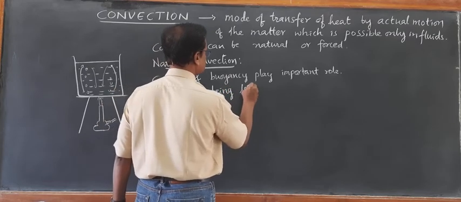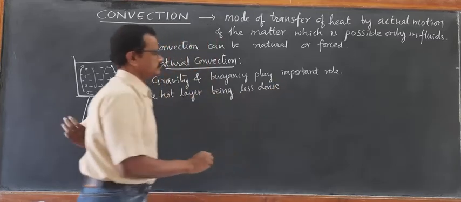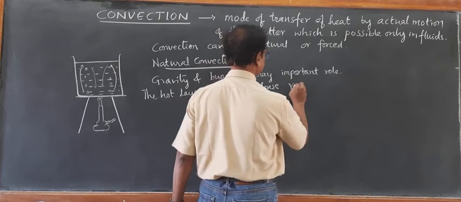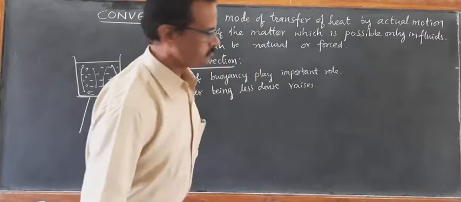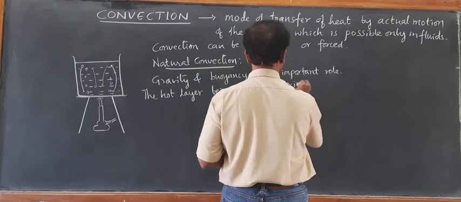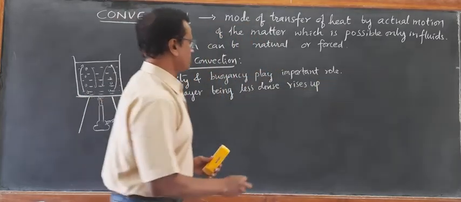being less dense, rises up due to buoyancy.